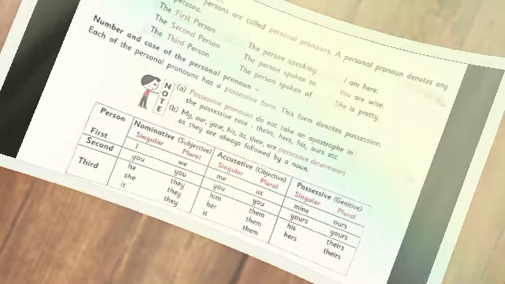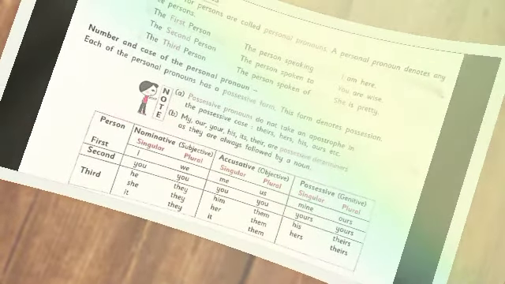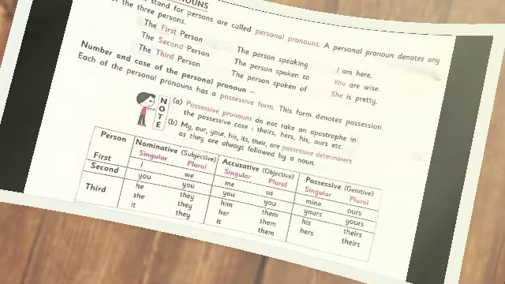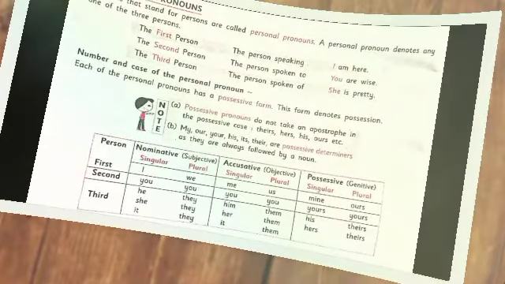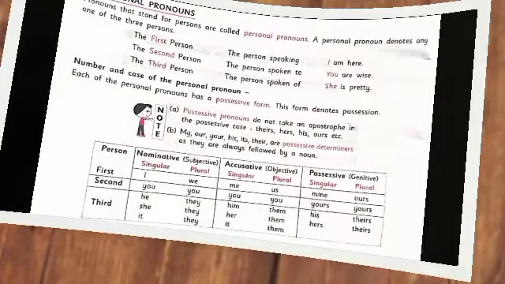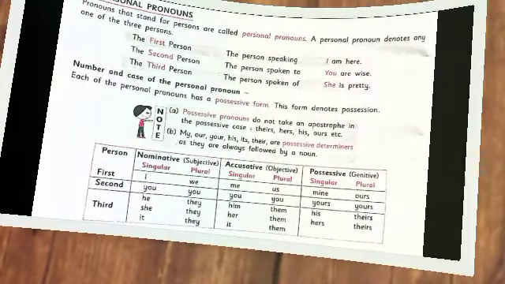We start with personal pronouns. What are personal pronouns? Personal pronouns are pronouns used for persons. There are 3 persons in the English language.